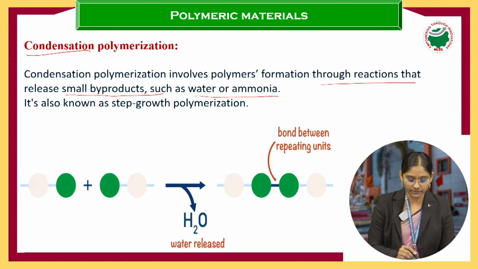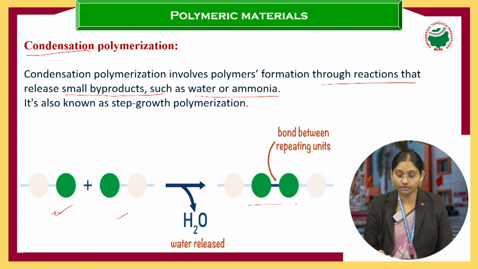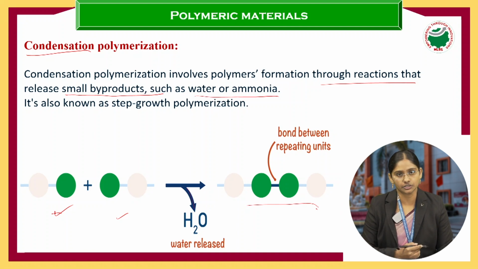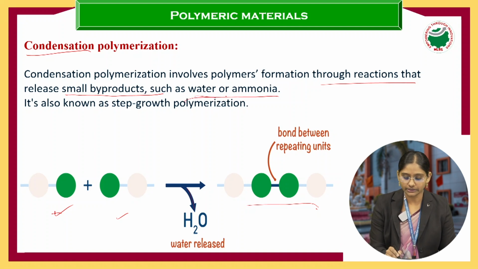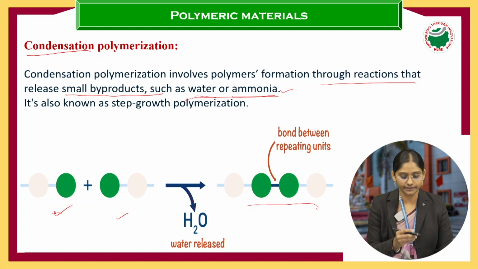Here, when two monomers combine, it leads to the formation of a polymer, but byproducts are released. That means small molecules like water, ammonia, and CO2 are eliminated in the reaction. That is called condensation polymerization. It is also known as step growth polymerization.